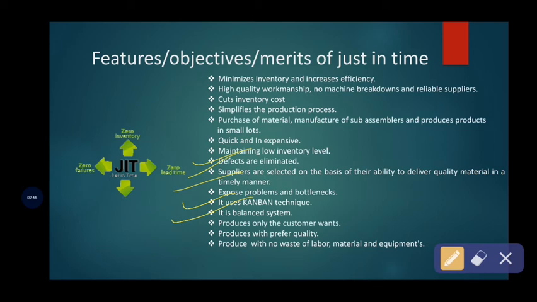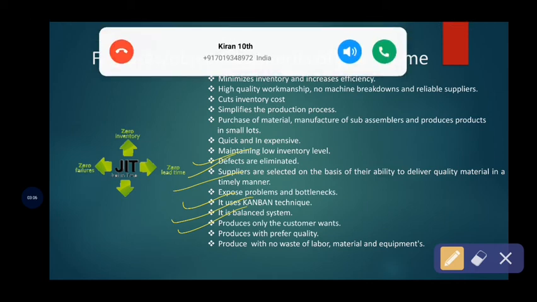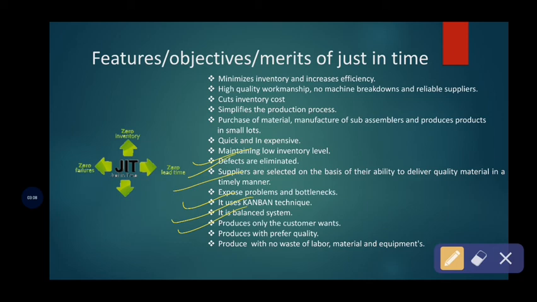And one more feature, it produces only what the customer wants. So based on the customer demand, it will produce the product and satisfy their demands. And also, with the preferred quality, it will produce the product and satisfy the customers. And also, it produces with no wastage of labor, material and equipment, because the resources are exactly allocated to produce the product by simplifying the production process.